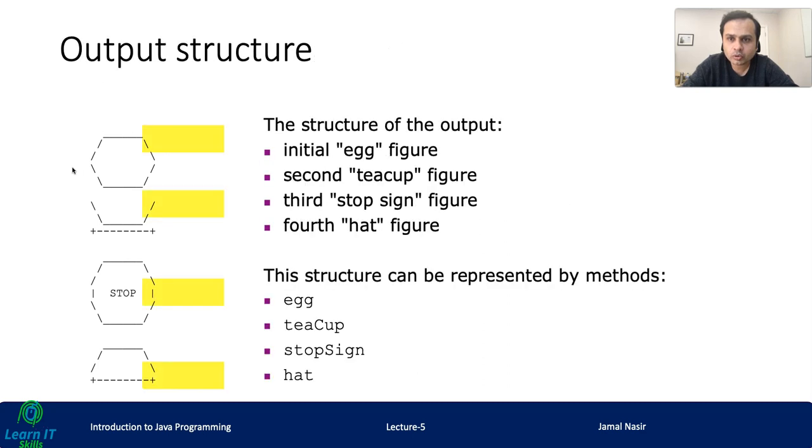We know that the structure of the output is that this one is some sort of egg, right? Initial egg figure. This is a teacup. It is a stop sign, and then it could be a hat, right? So we have 4 different figures. This structure can be represented by the methods egg, teacup, stop sign, and hat.